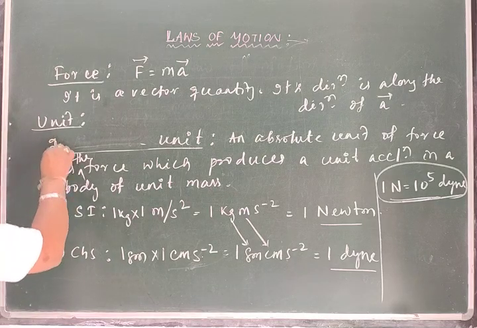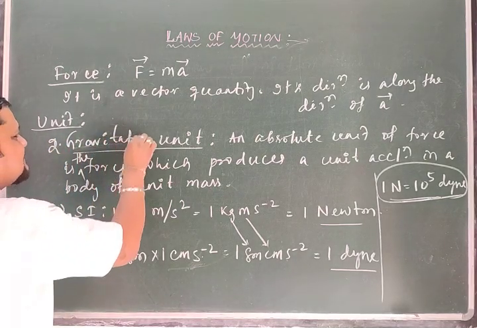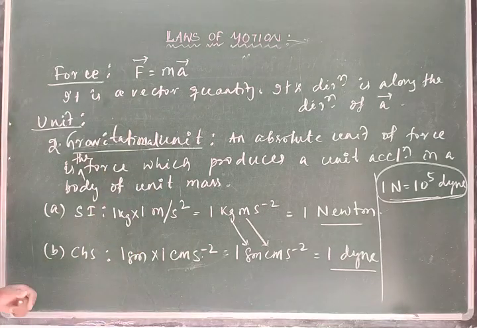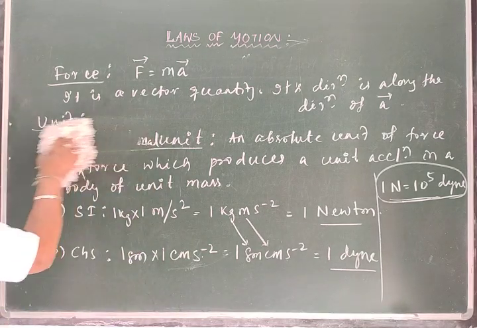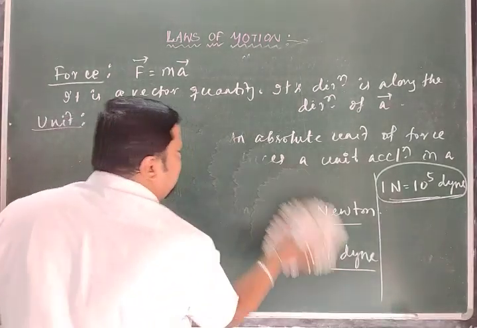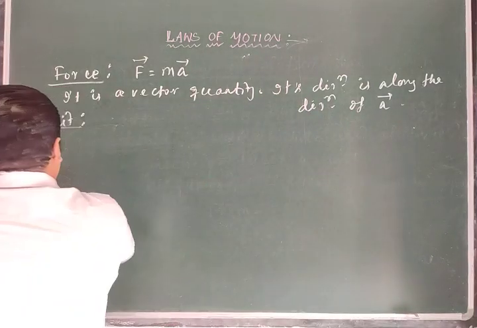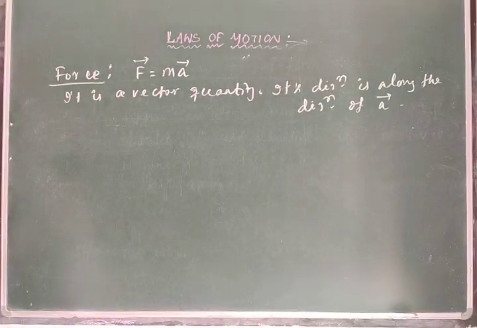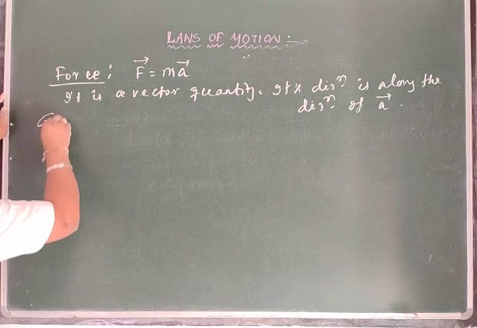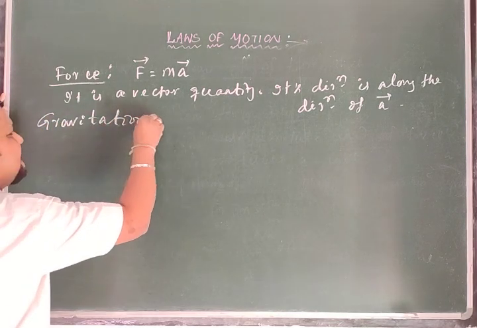The second unit is the gravitational unit.